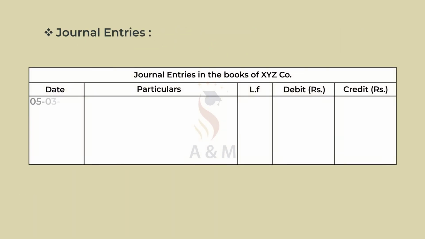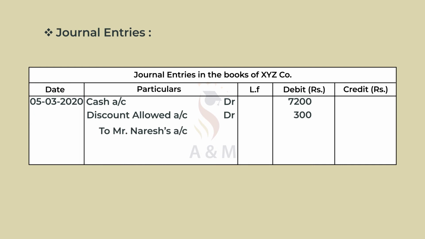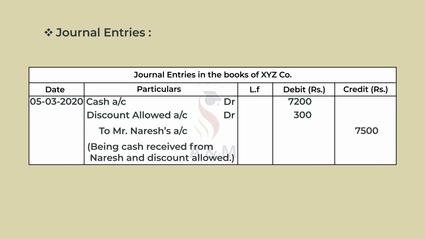The journal entry is cash account debtor 7,200, discount allowed account debtor 300 to Mr. Naresh's account 7,500, being cash received from Naresh and discount allowed.